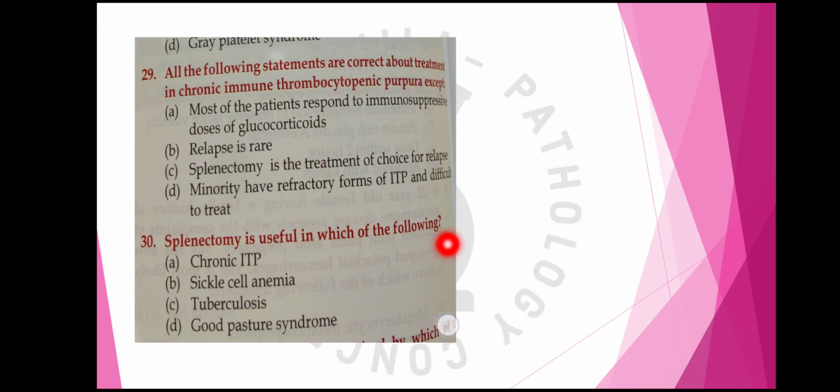Splenectomy is useful in which of the following? So splenectomy is a treatment option for chronic ITP, not for sickle cell anemia, not for TB, not for Goodpasture syndrome. So the answer is chronic ITP.